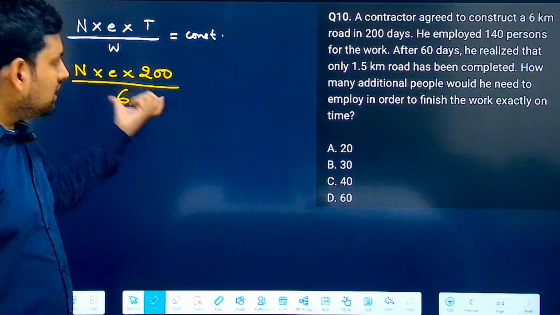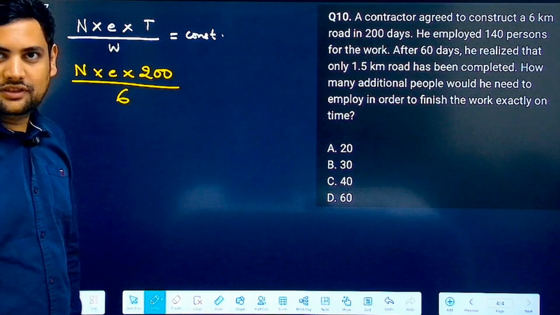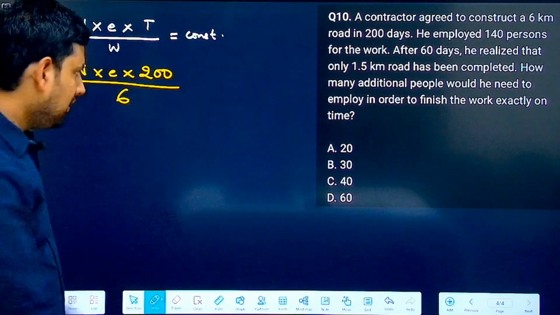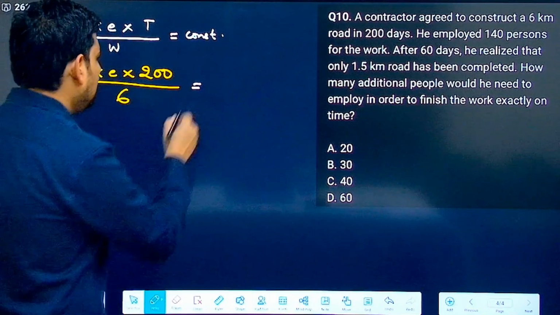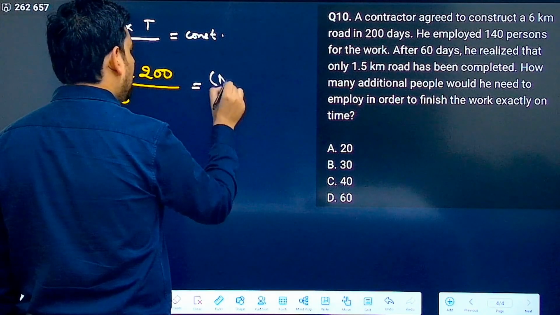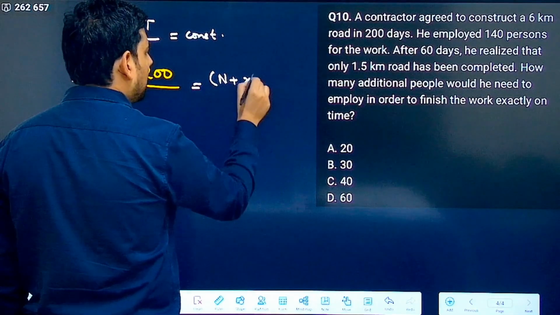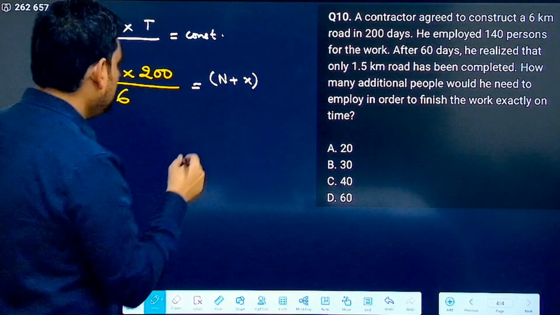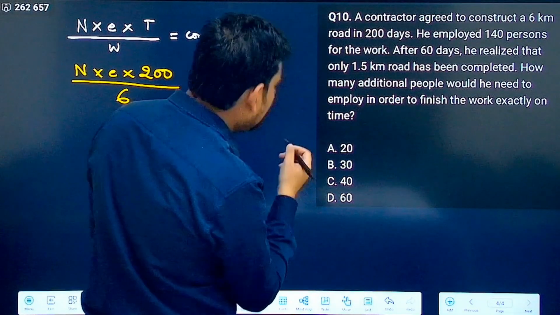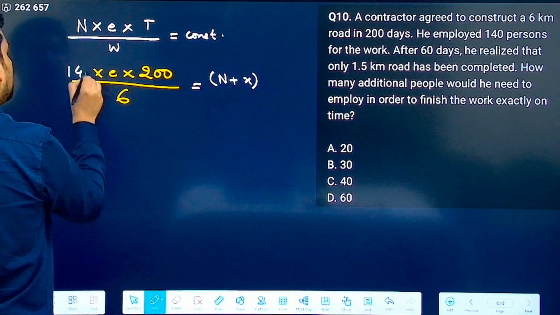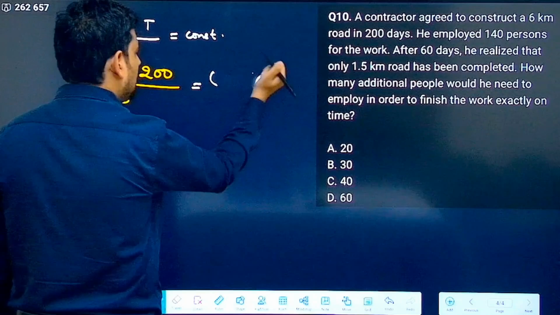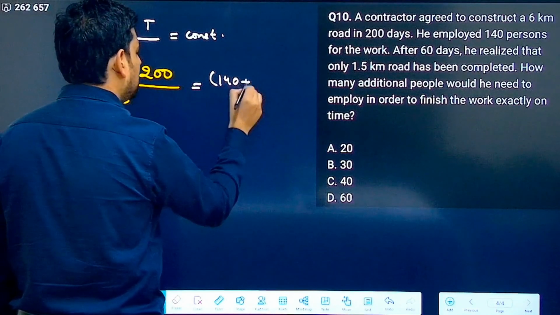Now, this you cannot equate with anything. Why can you not equate it with the remaining work? How many more people would be required? More people means n plus some more people. So 140 people he has employed, and now you get 140 plus small n.